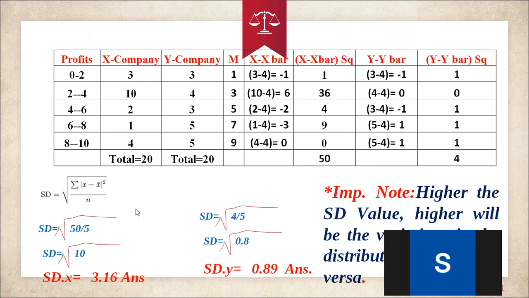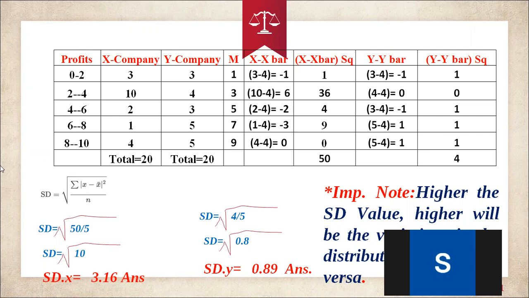Generally, when you are learning about the standard deviation, the important thing to understand is that when the standard deviation value is high, the variation in the distribution is high. Where the standard deviation value is larger, there is some variability, some variance.